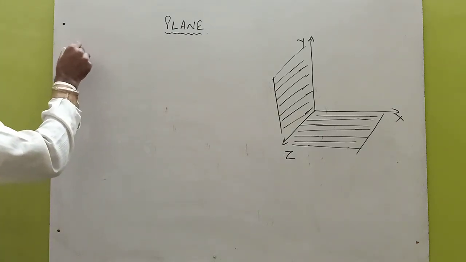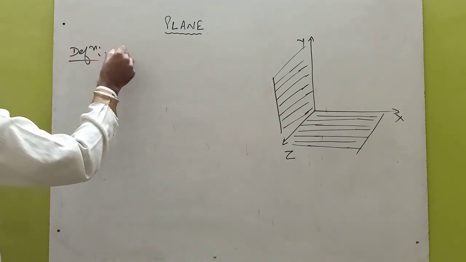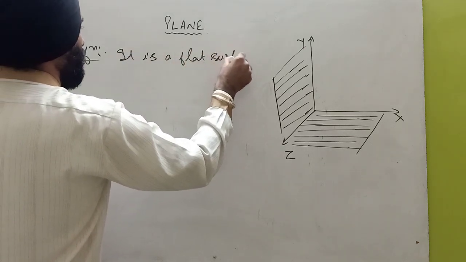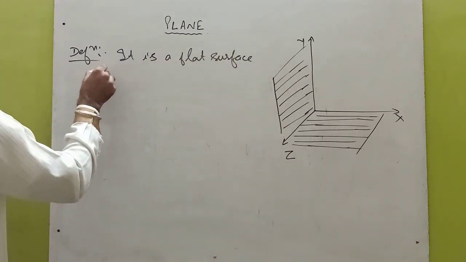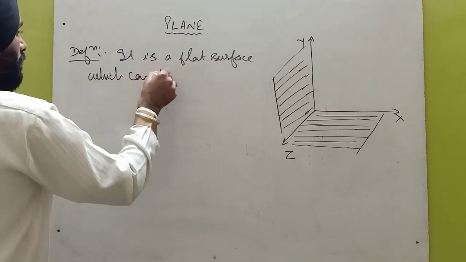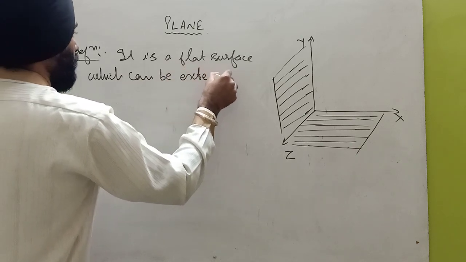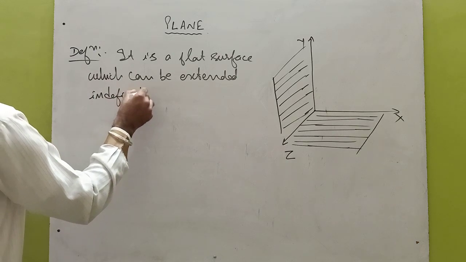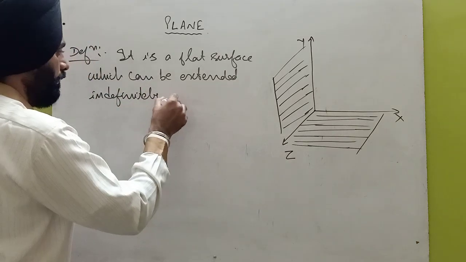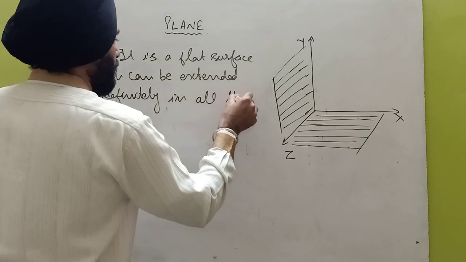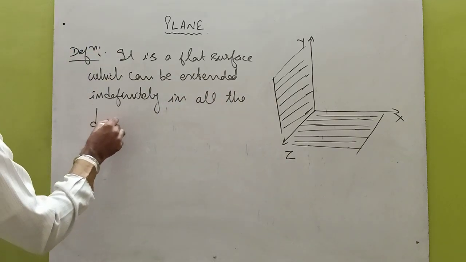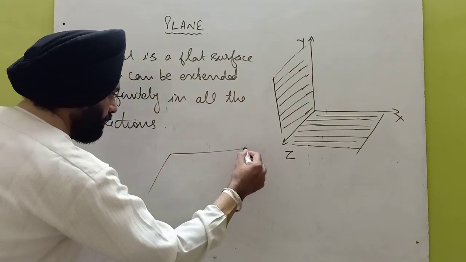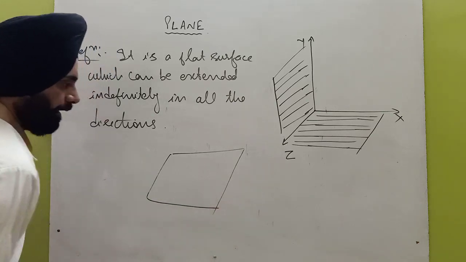Plane. What is the definition of a plane? First of all, the definition is: it is a flat surface which can be extended indefinitely in all the directions. We will represent it like this. This is a flat surface and it can be extended in all the directions.